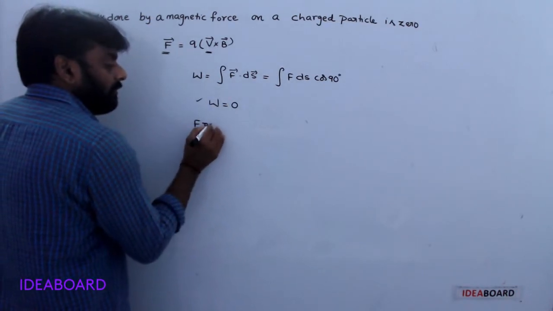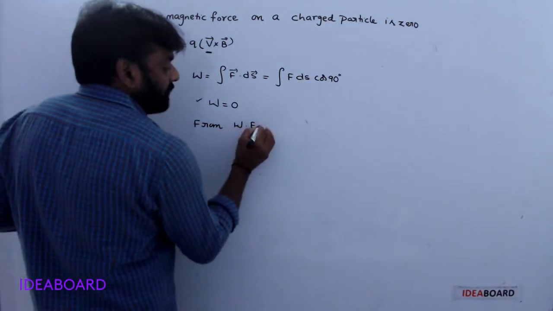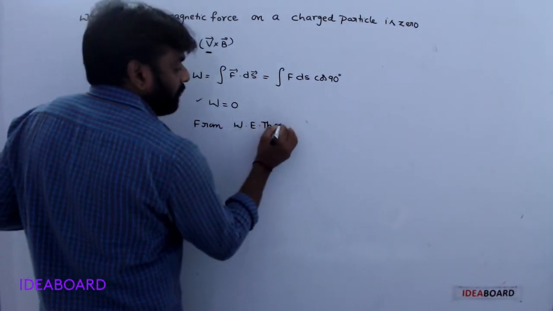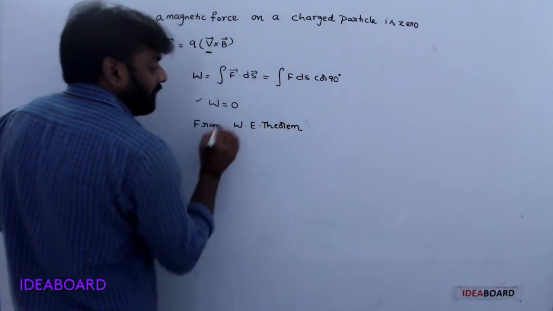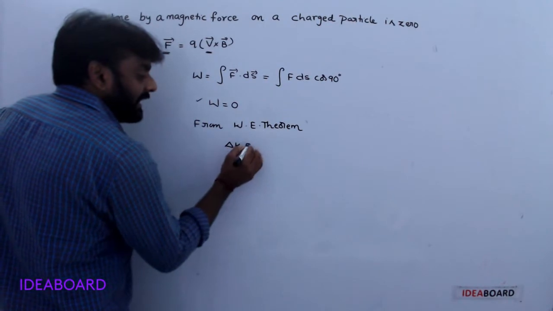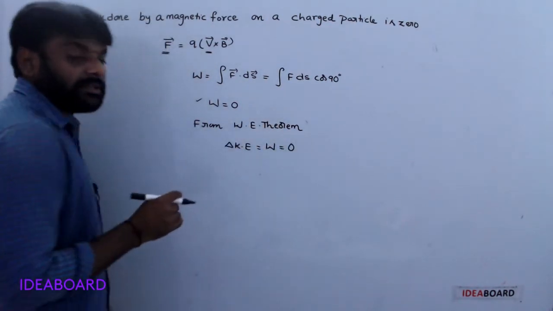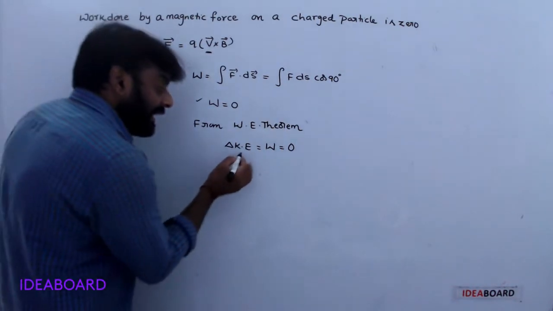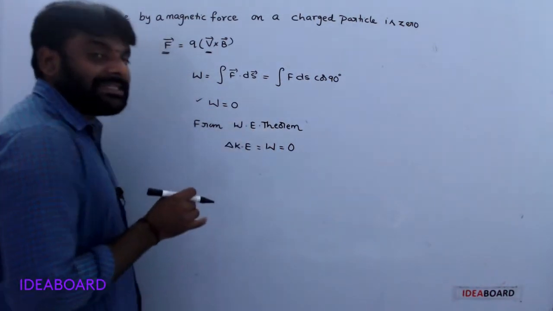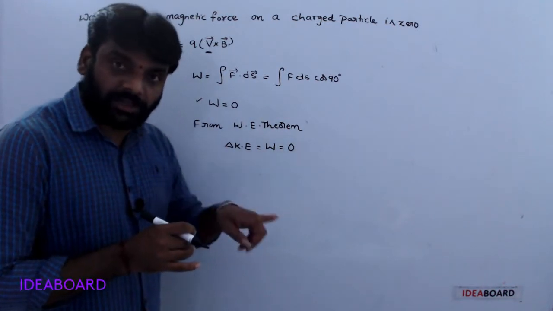From the work energy theorem, the change in its kinetic energy is equal to the work done, which is equal to 0.